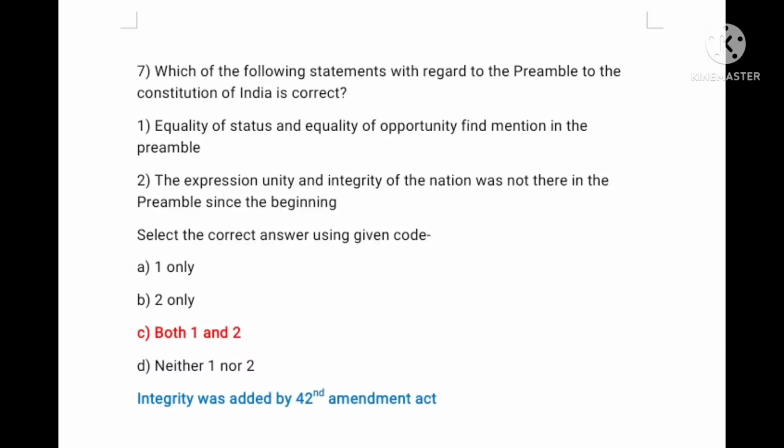Which of the following statements with regard to the Preamble to the Constitution of India is correct? First, equality of status and equality of opportunity find mention in the Preamble. Second, the expression unity and integrity of the nation was not there in the Preamble since the beginning. Select the correct answer using the code. So the answer is C, both 1 and 2.